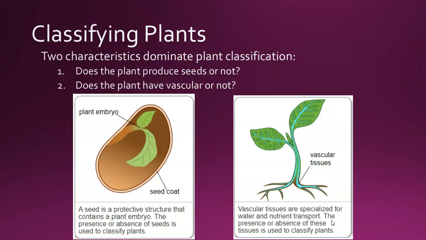If you were thinking about humans, vascular tissue is like our veins and our arteries, where our blood flows through, right? The vessels that transport blood. Plants don't have blood, but they do have to transport water and nutrients. And so the vessels that the water and the nutrients travel through are called vascular tissues. Some plants have vascular tissue and some plants do not.